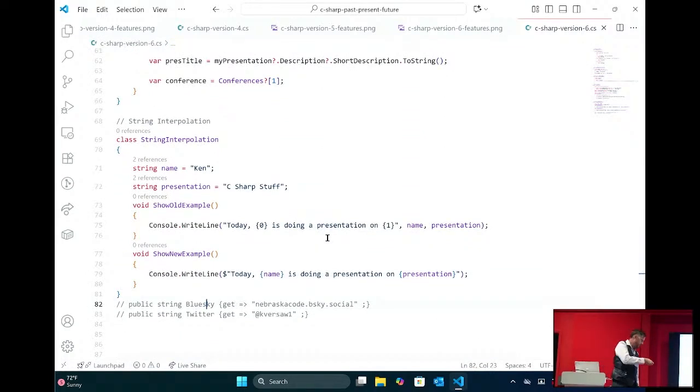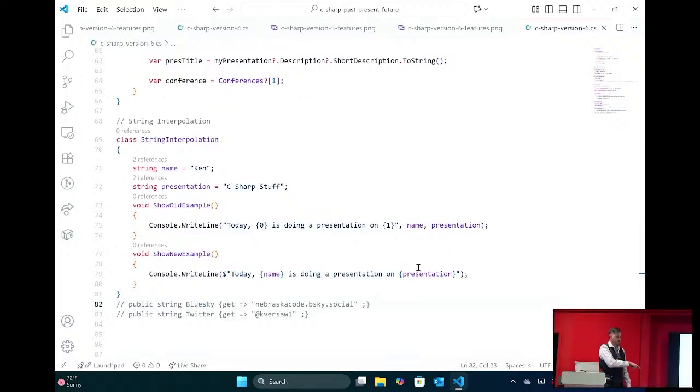And lastly, string interpolation. That's when, with a string, we're using a little $ sign in front of it, and then we can use variables within the string. So before, you might have to do something like this, where you provide all the values at the end, and then you refer to them by their number, where they're at, and of course if you've got 15, it's a mess. Now this down here is a lot cleaner, right? We can just use the name directly and use the presentation directly.